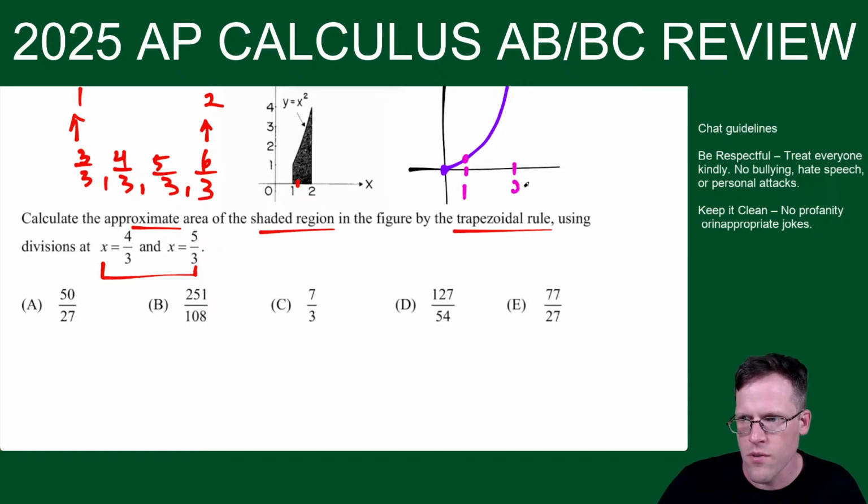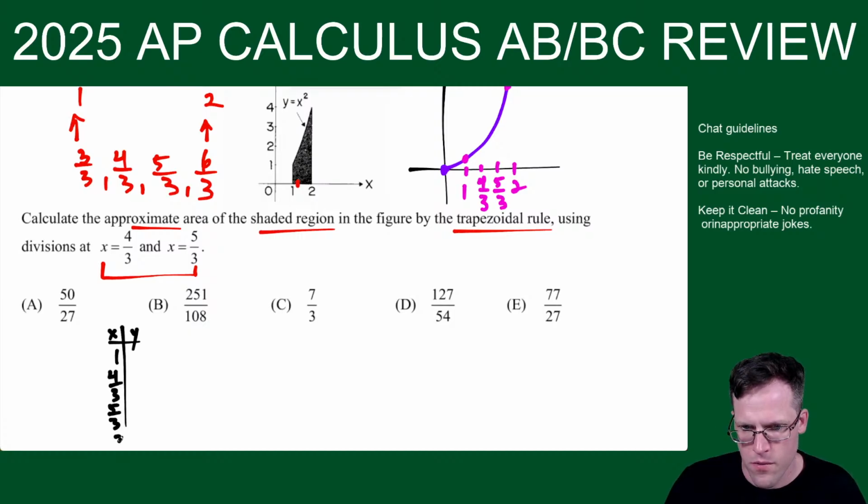Okay, so 2, and then we'll say 4/3 and 5/3. So what I do for this is I just make a little table. So x and y, and we have 1, 4/3, 5/3, and 2. And then I plug into the function. I just square it. So 1 squared is equal to 1. If I square this one, I get 16/9. That's 5/3, I get 25/9. And this gives me 4.